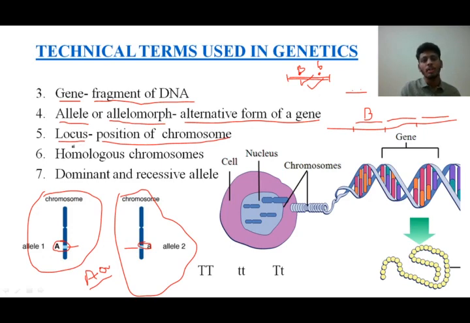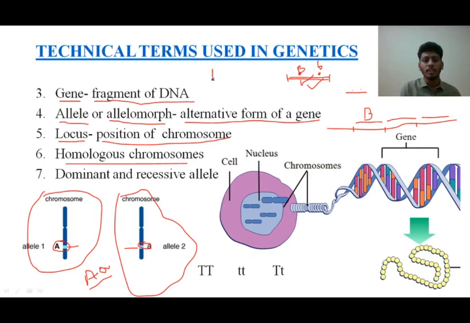Locus is a singular one, loci is a plural one. L-O-C-I, loci is the plural one, locus is the singular one. Next we go for another term called homologous chromosome. Students, you will be aware that the paternal and the maternal chromosomes come to us in the zygote stage.